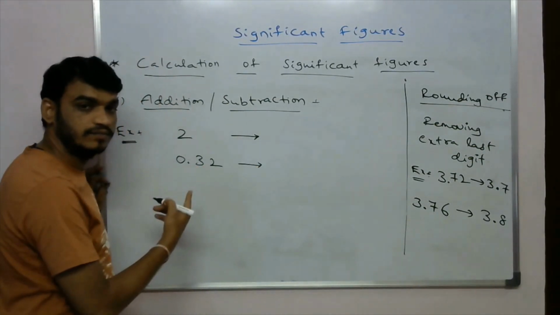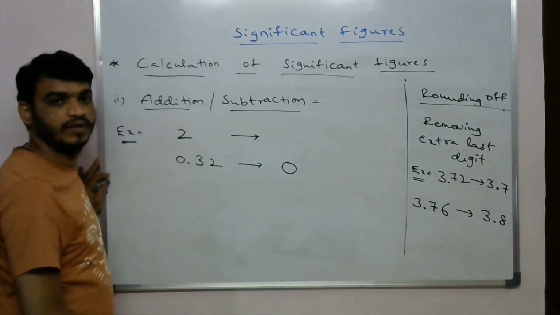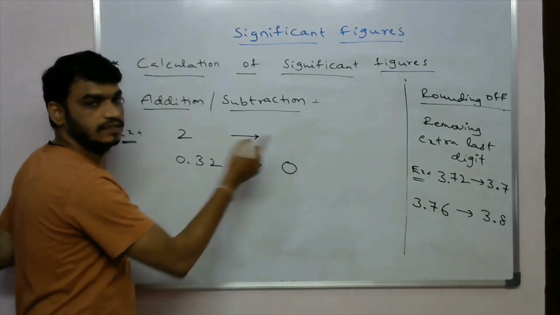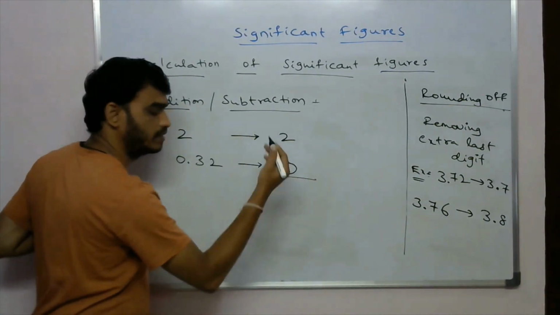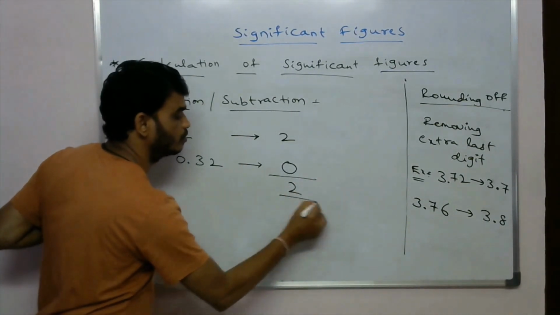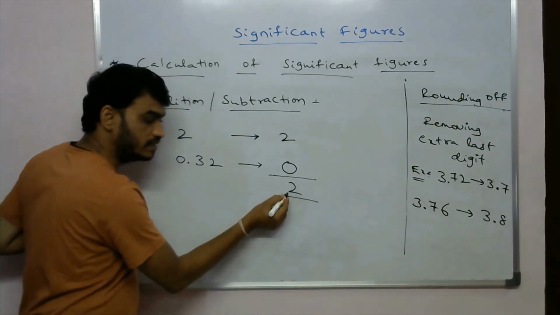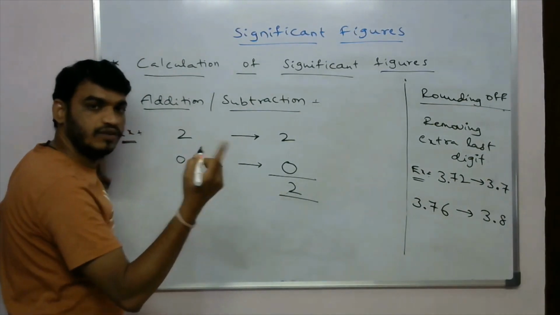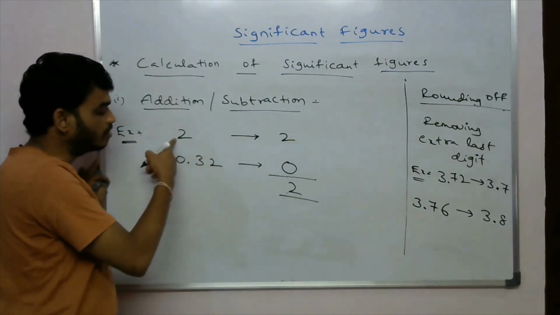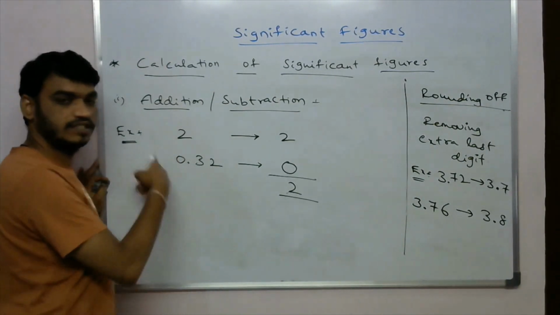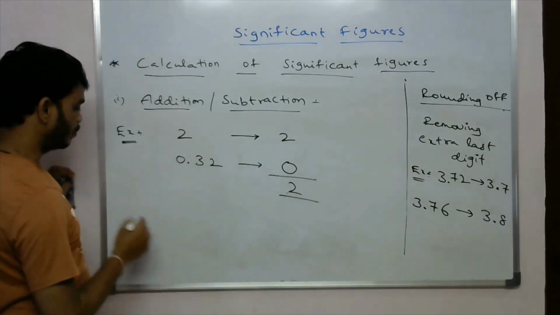What will we get here? By rounding off, it is 0. And this number is the same as before, so 2. Now by adding or subtracting, what will we get here? 2 only. So this result's significant figure is 1, and the least significant figure in these numbers is also 1. So both are the same, no? So it is right.